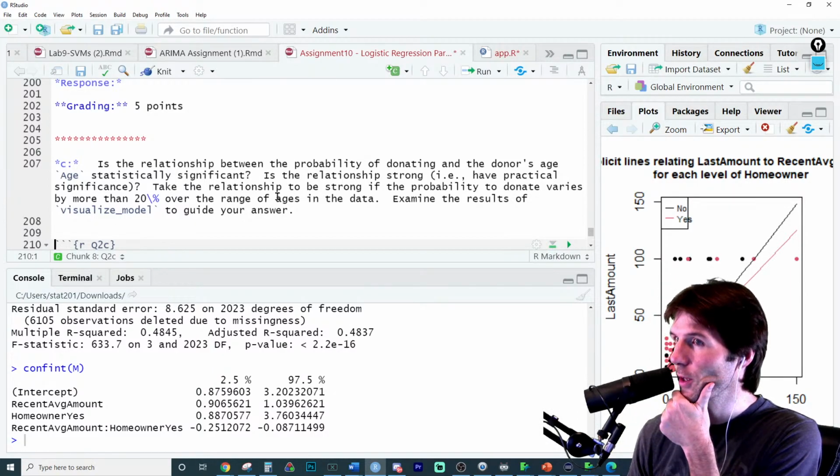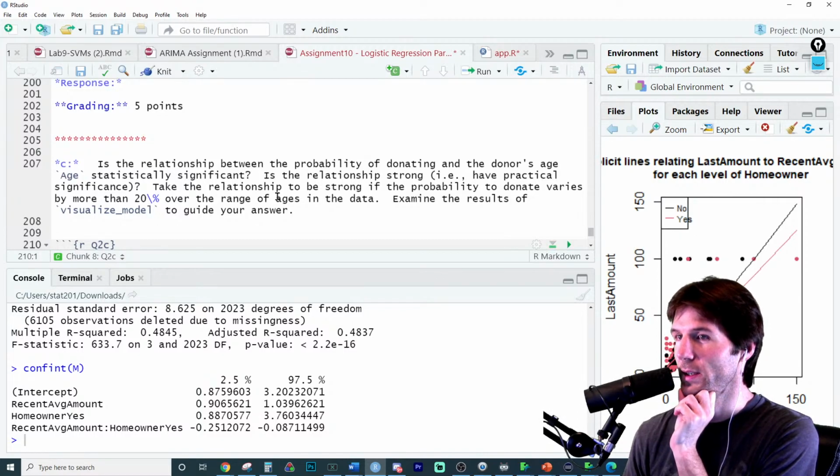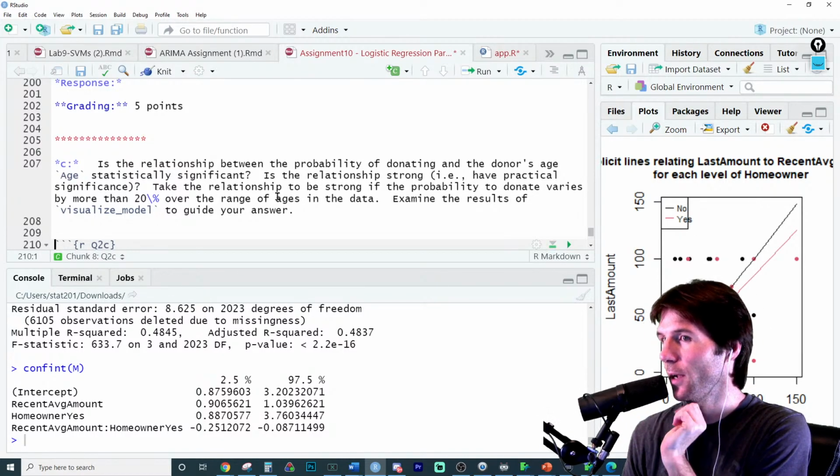Is there a statistically significant relationship between the probability of donating and the donor's age? Is the relationship strong? Does it have practical significance? Take the relationship to be strong if the probability to donate varies by more than 20% of the range of the data. Examine the results with the visualized model to get your answer.